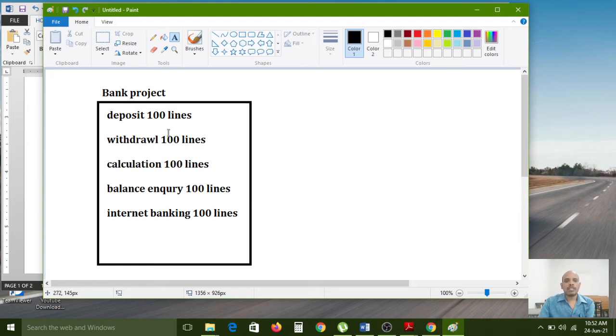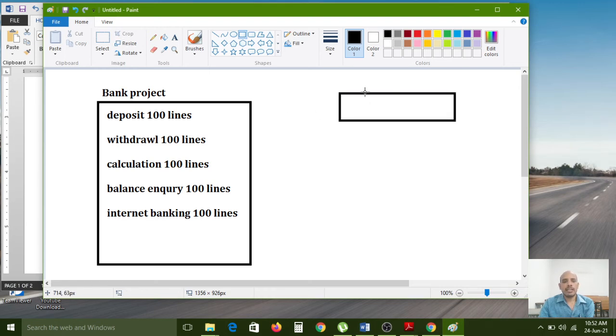Each and every subpart I can store, for example, I can write these 100 lines into the deposit function. So now I want to divide the 500 lines of code into small pieces, and place those pieces in related functions. For that I want to create functions.